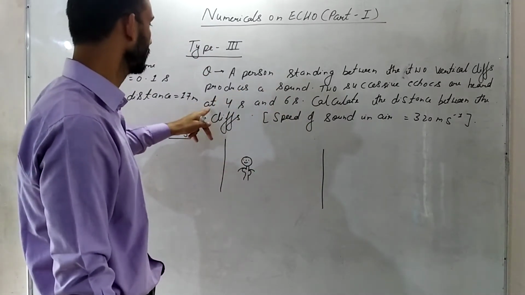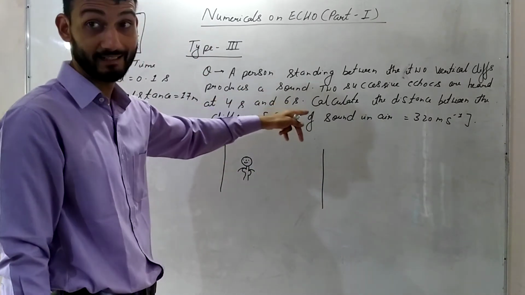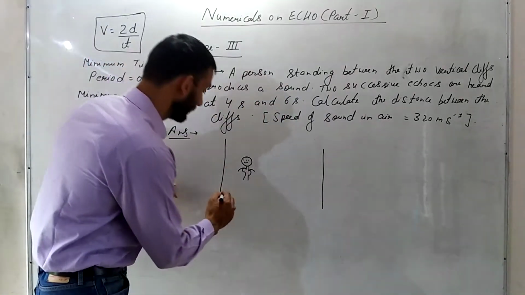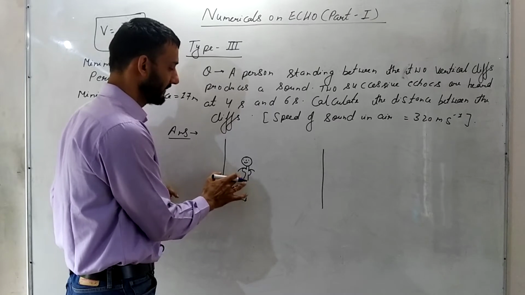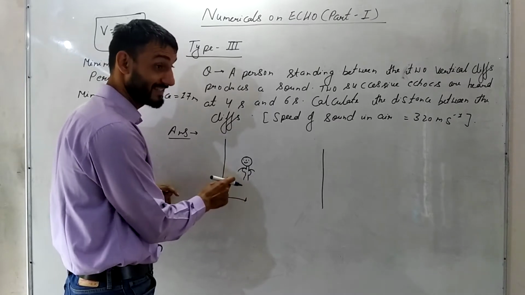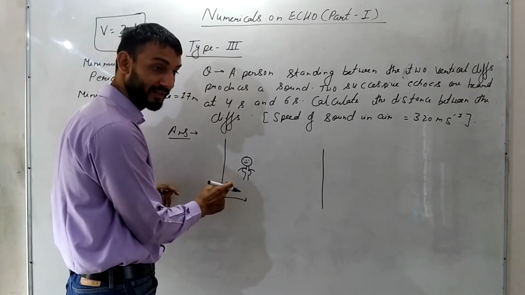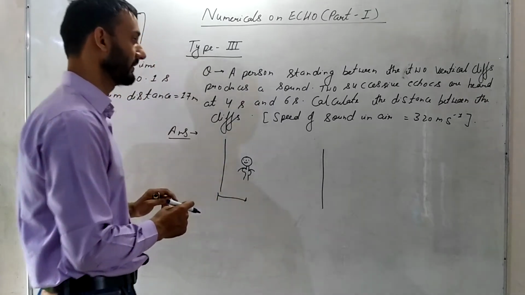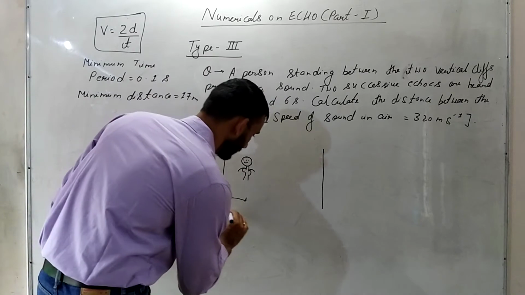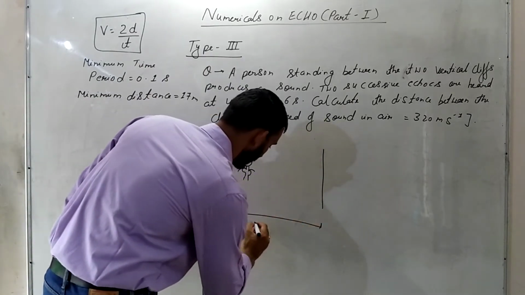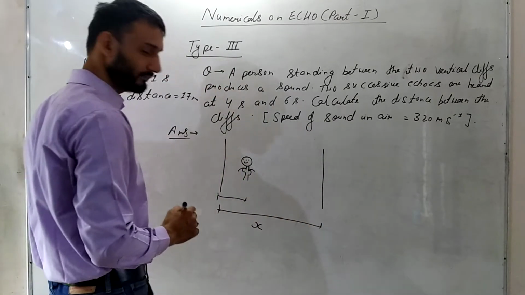Two successive echoes are heard at 4 seconds and 6 seconds. We know that if the person standing is close by this cliff, the 4-second echo will be heard from this cliff, because since the distance is less, time taken will be less. Calculate the distance between the two cliffs. So let us assume the distance between the two cliffs as x.